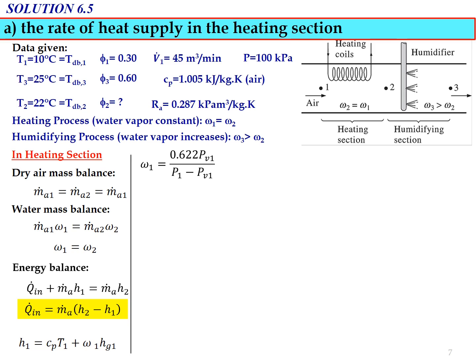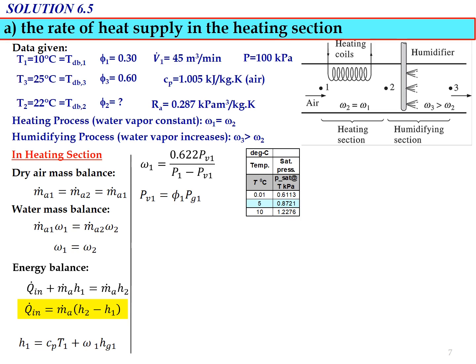Omega 1 equals 0.622 PV1 divided by P1 minus PV1. In this equation, PV1 we need to determine, and P1 we already know is equal to the total pressure, which is 100 kilopascal. PV1 equals psi 1, the relative humidity for state number 1, multiplied by PG1.